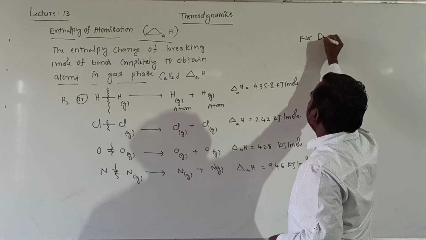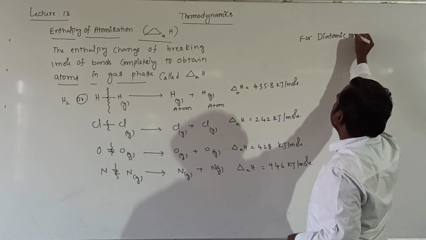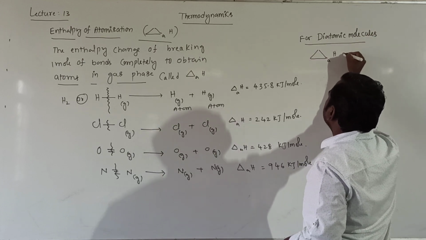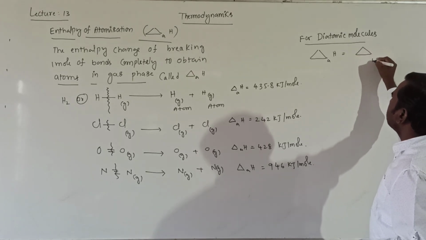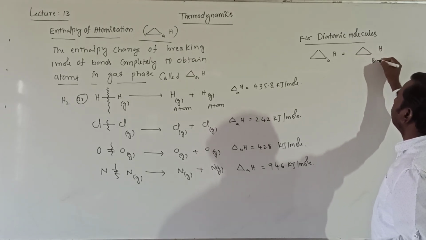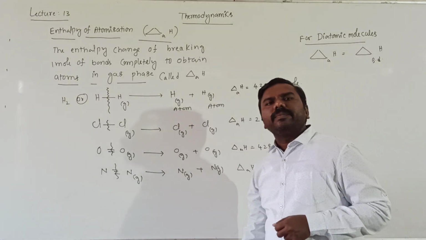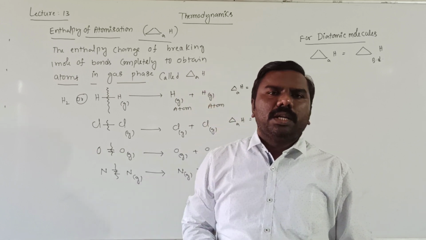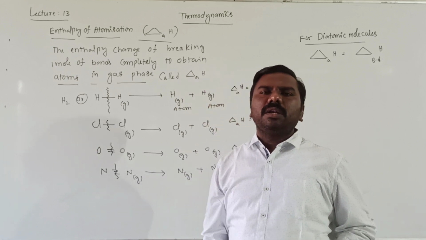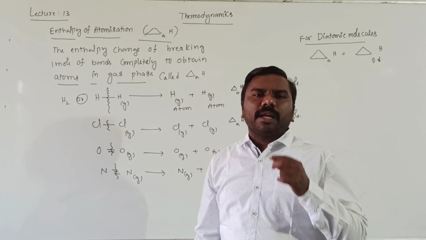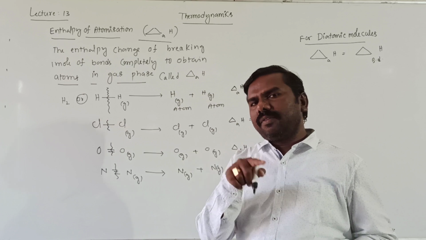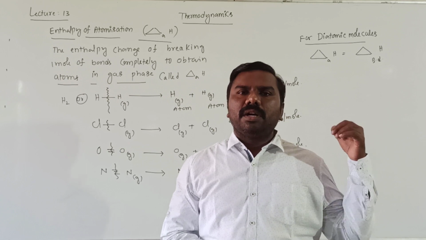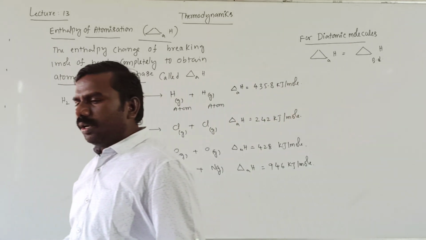For diatomic molecules only, enthalpy of atomization is equal to bond dissociation enthalpy, but not in polyatomic molecules. In polyatomic molecules, different bonds will be broken, so that is average bond enthalpy, not bond enthalpy.